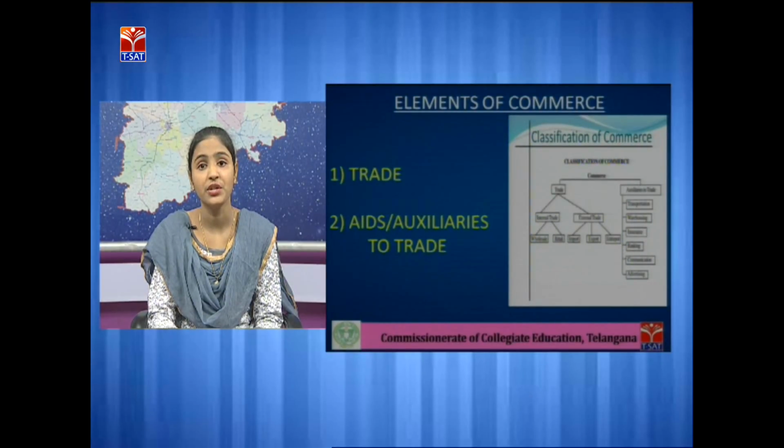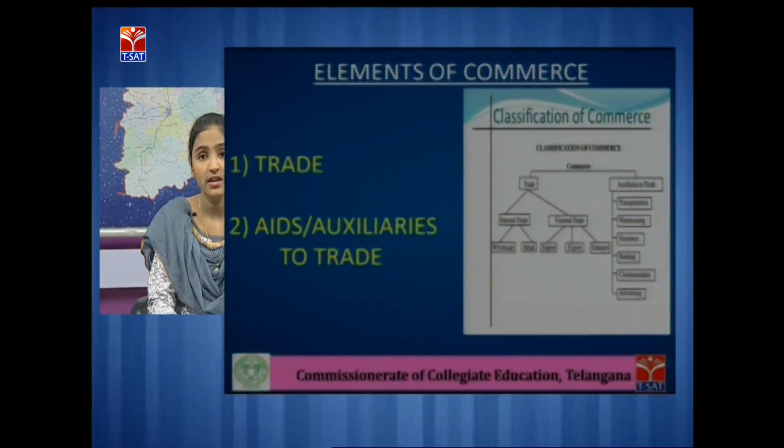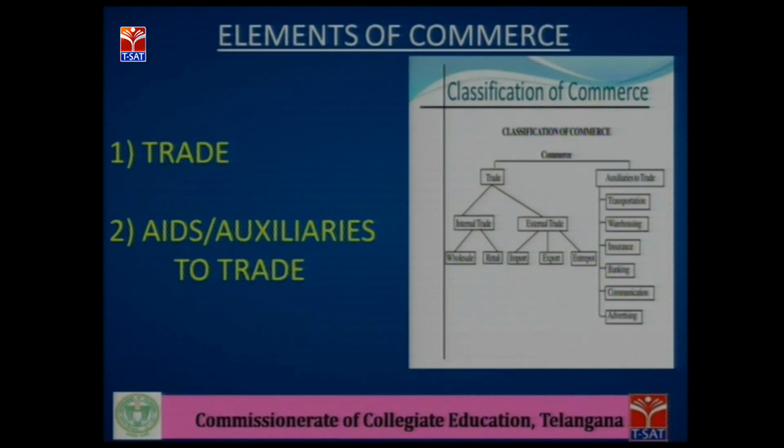Commerce is classified into two types, that is trade and aids to trade. Trade is classified into two types, that is internal trade and external trade. Internal trade is again classified into two types, that is wholesale trade and retail trade. External trade is classified into three types, that is export trade, import trade and entrepot. Aids to trade are broadly classified into six types, that is transportation, warehousing, banking, insurance, communication and advertising.